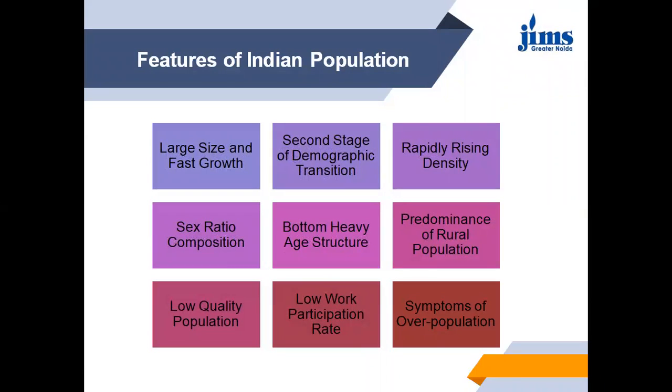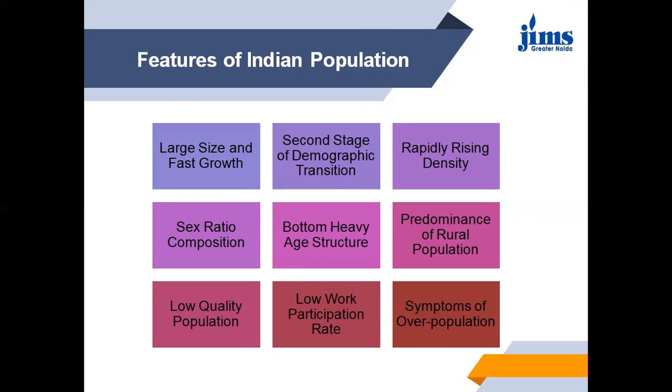In addition to its size, the rate of growth of population has been alarming since 1951. At present, India's population is growing at a rate of 1.9 to 2% per annum. About 21 million people are added each year, which is more than the population of Australia. This situation is called the population explosion, and it is a result of high birth rate and declining death rate.